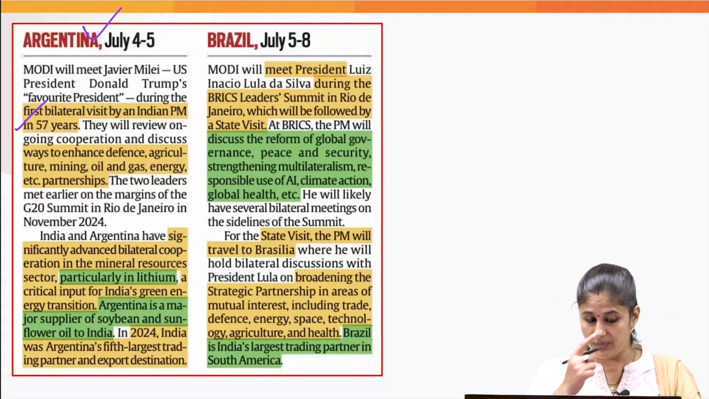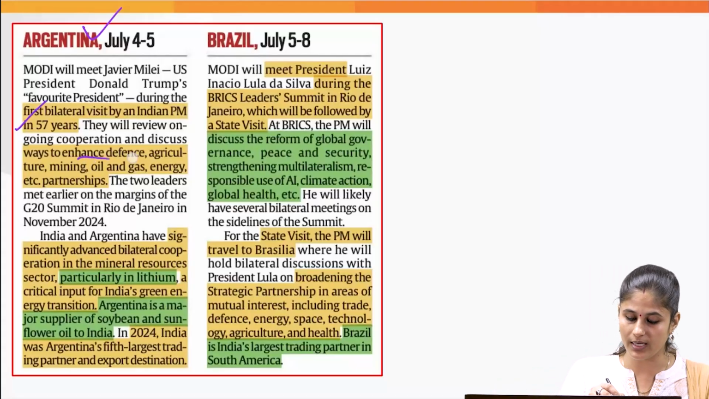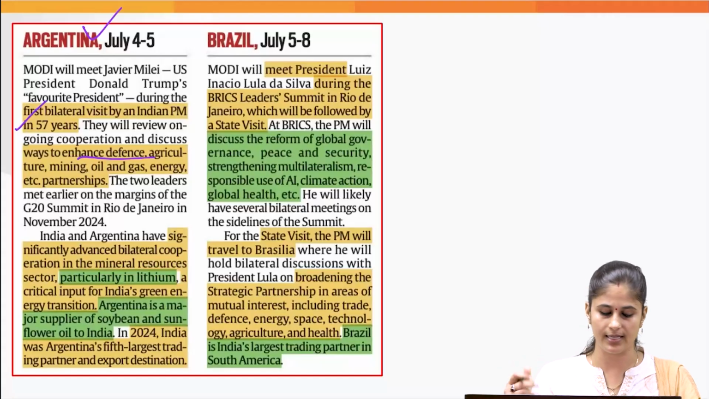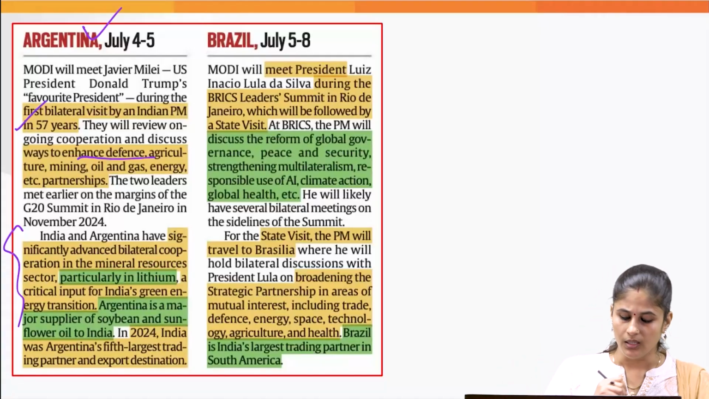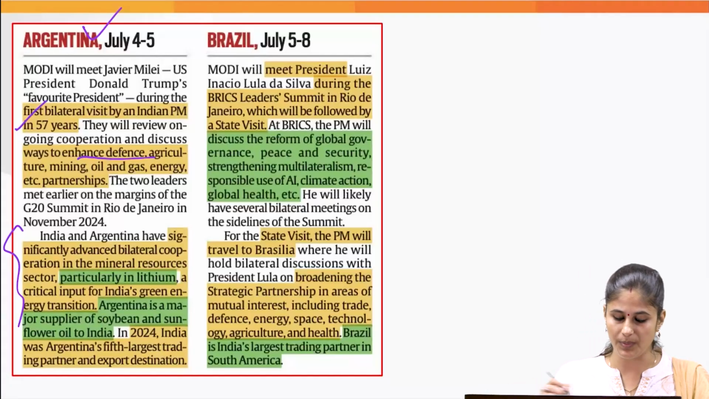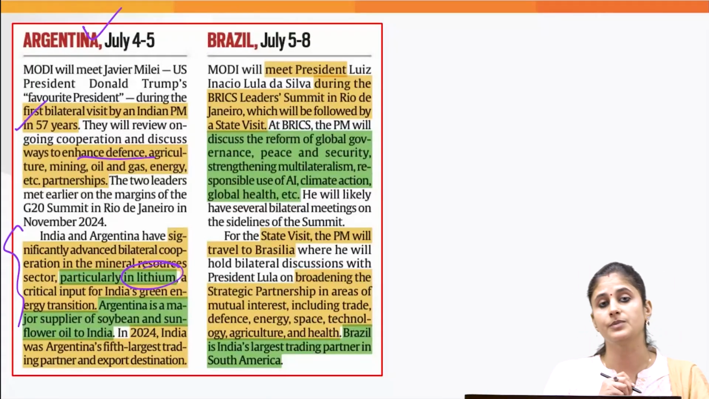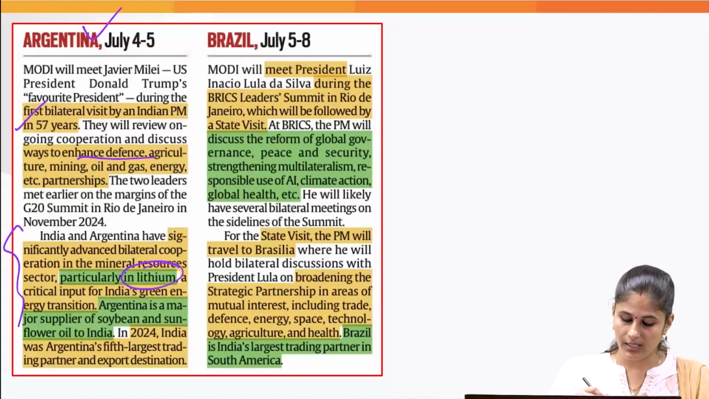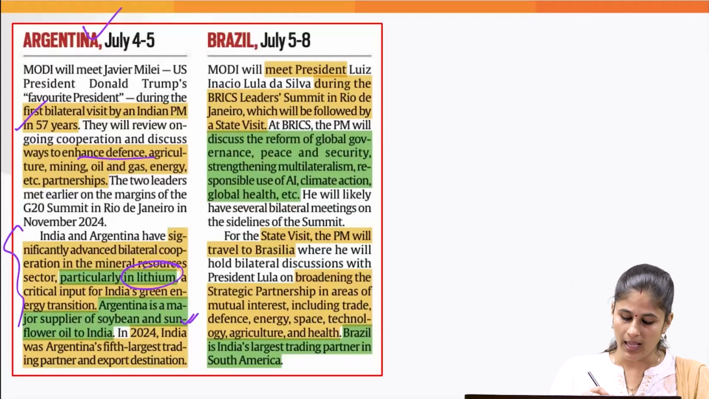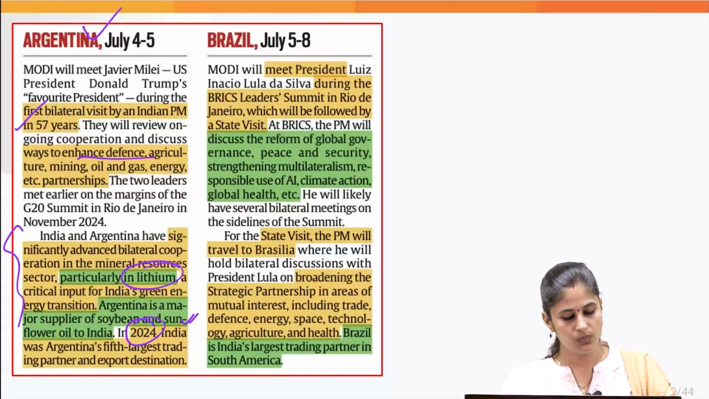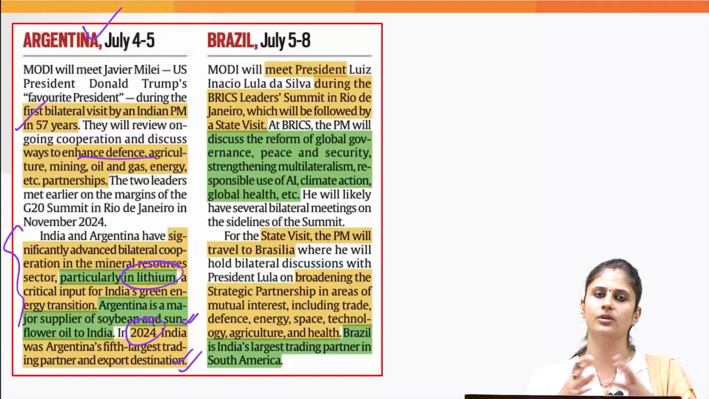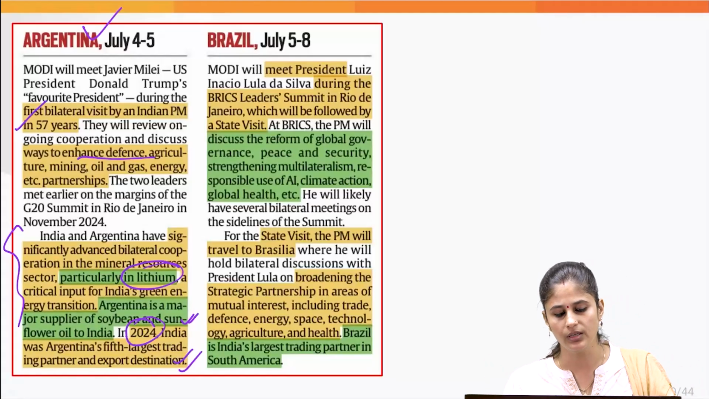We would be discussing how we can enhance cooperation in defense, agriculture, mining, oil, gas, energy, etc. We have significantly improved our bilateral cooperation, especially in mineral resources, specifically lithium. Argentina is also a major supplier of soybean as well as sunflower oil to India. In 2024, India was Argentina's 5th largest trading partner and export destination. So the two countries would figure out how we can further improve the trade relation.